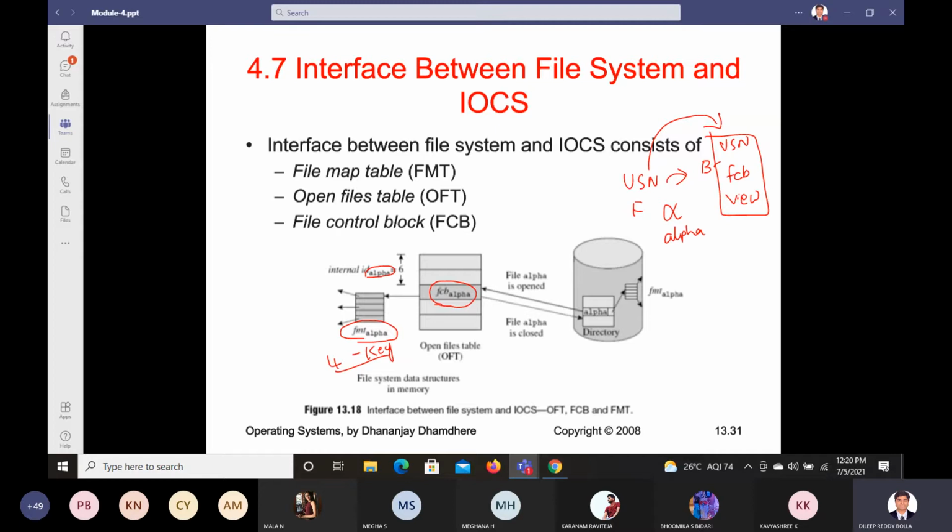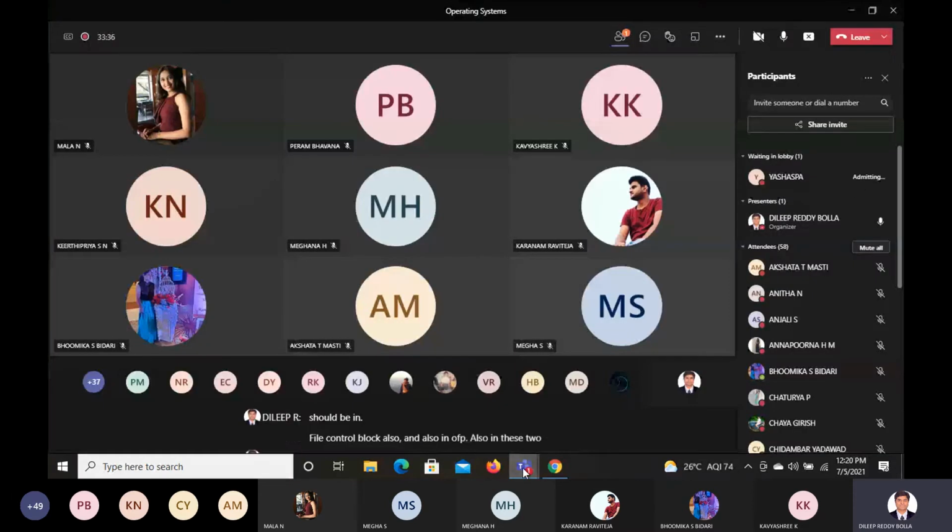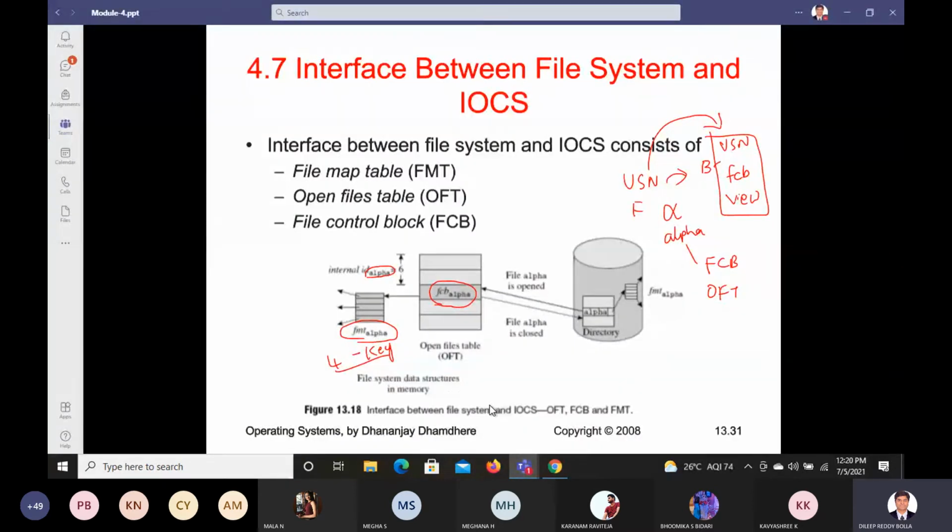Okay, now, this is going to be in FCB. FCB is what? File control block. This information will be stored in the file control block, and also in terms of OFT, the open files table, it will have the information. This information what we have created should be in the file control block and also in the OFT. In these two places we need to have this kind of information.